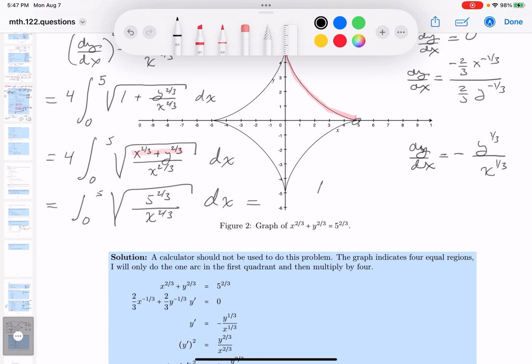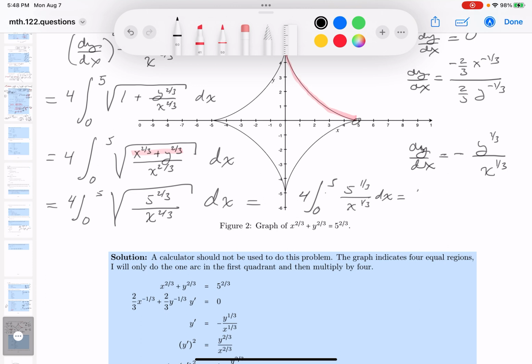I forgot the 4. This is going to be 4, 0 to 5. I'm going to take the root of it now. And between 0 and 5, I'm not too worried about absolute values at this point. It's a cube root anyway, so I don't have to worry about that. So what do you get? Well, it's going to be 5 to the 1/3, that's pretty simple, and then x to the 1/3 in the bottom. Let's write this down.